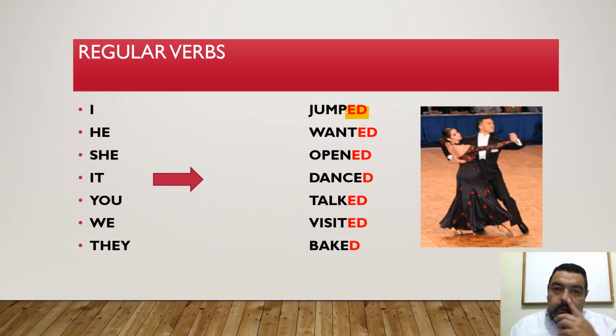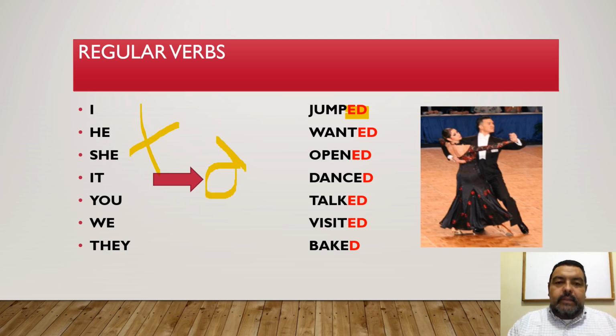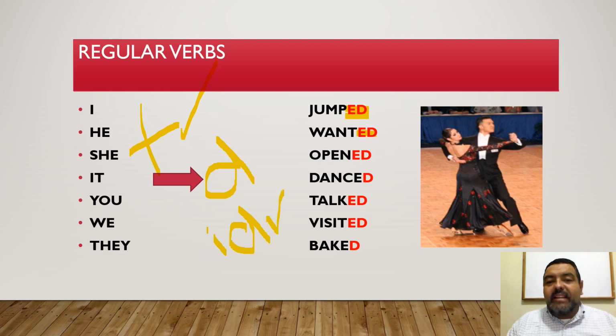Actually, we use the T sound, D sound, or ID sound, depending on the verb. In this case, it's jumped, like T. Wanted, like this. Opened, like D. There's no rule for this, for the pronunciation.